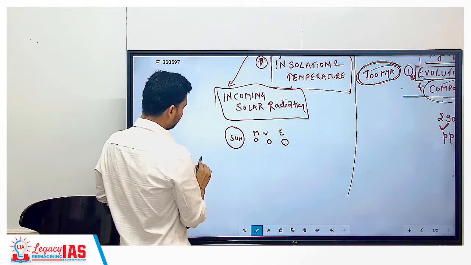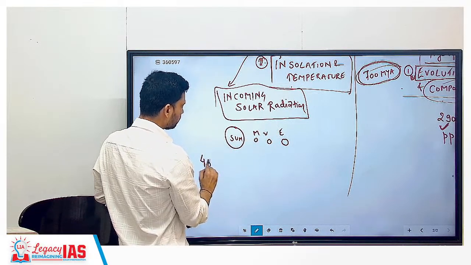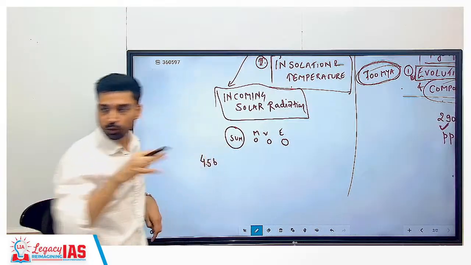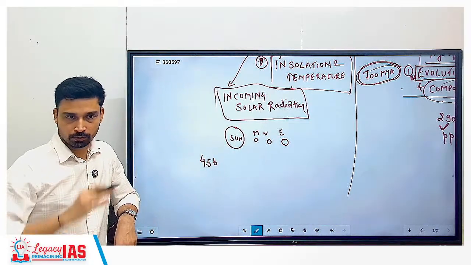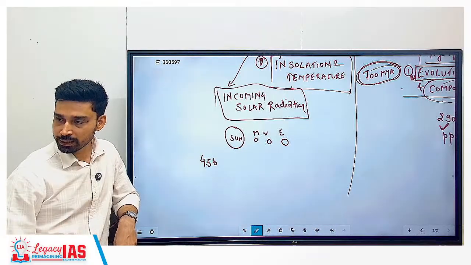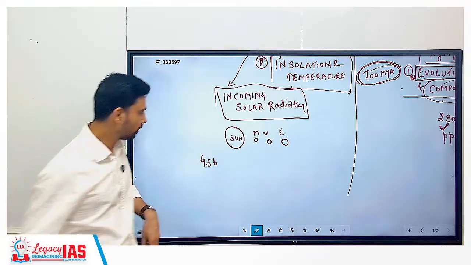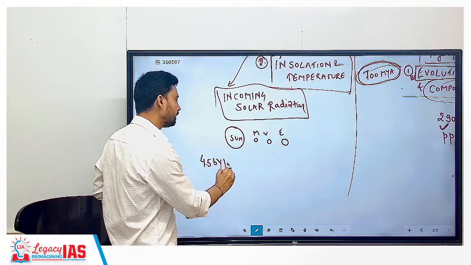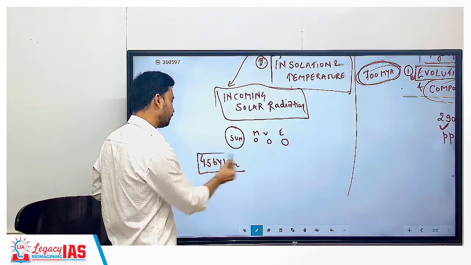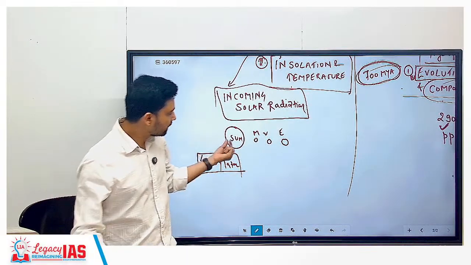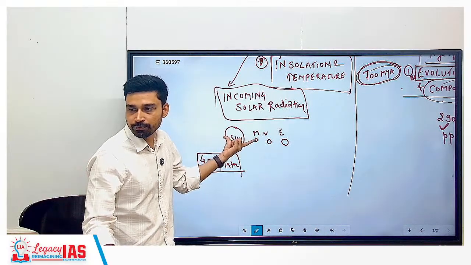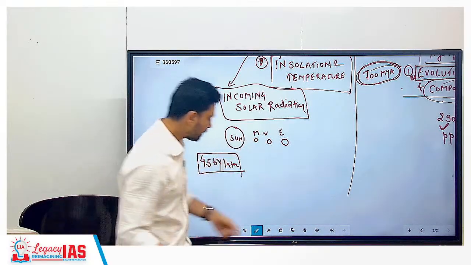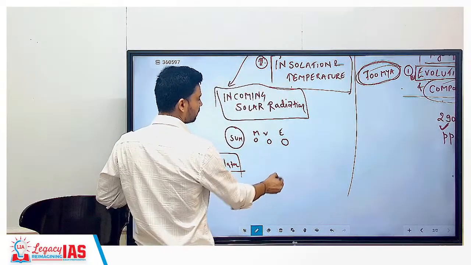Now if I say you go further 4.5 billion years, which I told you is the age of Earth, the same 4.5 billion years you go into the future from now. So 4.5 billion years later, what we know is that the sun's size will increase. How much will it increase? It will increase to such an extent that it will become like this.